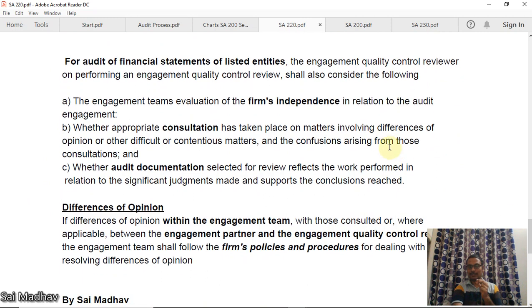Now, for audit of the financial statements of listed entities, the engagement quality control reviewer, on performing an engagement quality control review, shall also consider the following. The engagement team's evaluation of the firm's independence. Appropriate consultation has been taken, and whether audit documentation selected for review reflects the work performed. See, firm's independence is taken care of by the engagement quality control reviewer as well as the engagement partner. Both of them should make sure about the firm's independence in case of listed entities.